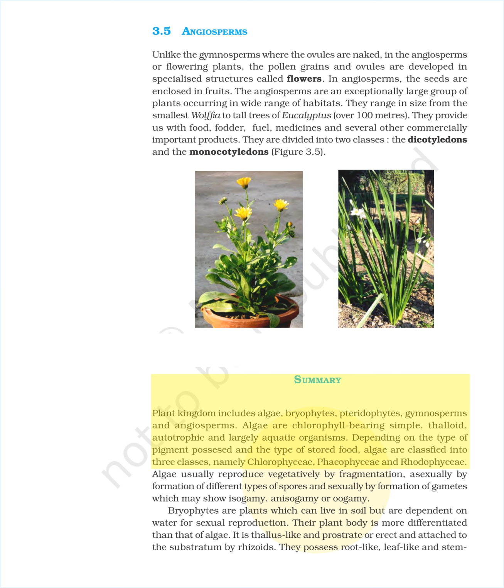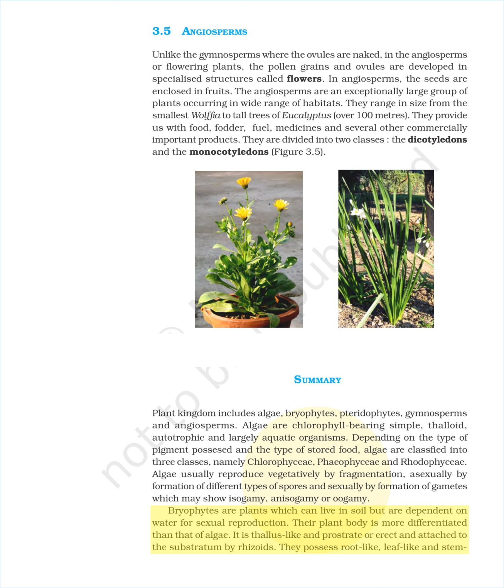Summary. The plant kingdom includes algae, bryophytes, pteridophytes, gymnosperms, and angiosperms. Algae are chlorophyll-bearing, simple, thalloid, autotrophic and largely aquatic organisms. Depending on the type of pigment possessed and the type of stored food, algae are classified into 3 classes, namely Chlorophyceae, Phaeophyceae, and Rhodophyceae. Algae usually reproduce vegetatively by fragmentation, asexually by formation of different types of spores and sexually by formation of gametes which may show isogamy, anisogamy, or oogamy.